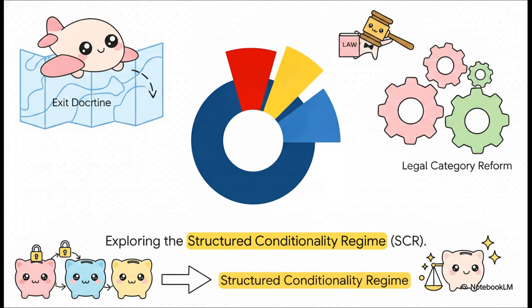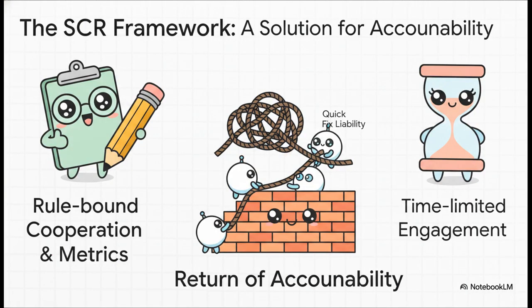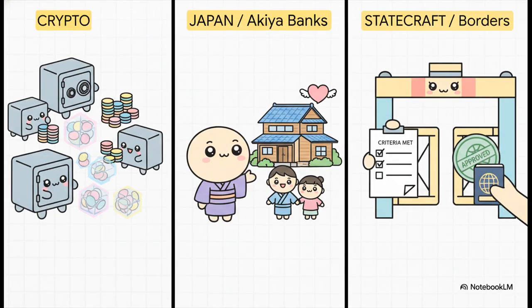They can try an exit doctrine and just walk away entirely. They can attempt massive legal category reform, or they can implement what researchers call a structured conditionality regime, or SCR. Now, the SCR offers the most politically and practically viable path forward. Instead of open-ended dependencies or these crazy recursive loops, the SCR framework demands strict, rule-bound cooperation. It essentially ties continued engagement and funding directly to measurable performance metrics. And crucially, it relies on time-limited engagement. It forces accountability right back into the system, ensuring that a quick fix doesn't silently mutate into a permanent, crippling liability down the road. And this brilliantly illustrates the core lesson of our entire explainer today.